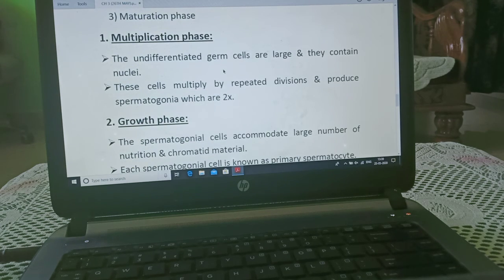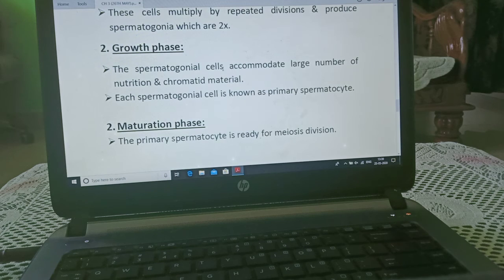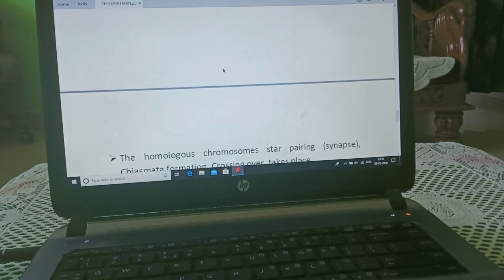Multiplication phase. The undifferentiated germ cells are large and they contain nuclei. These cells multiply by repeated division and produce spermatogonia which are diploid. Growth phase. The spermatogonial cell accommodates a large amount of nutrition and chromatin material. Each spermatogonial cell is known as primary spermatocyte.